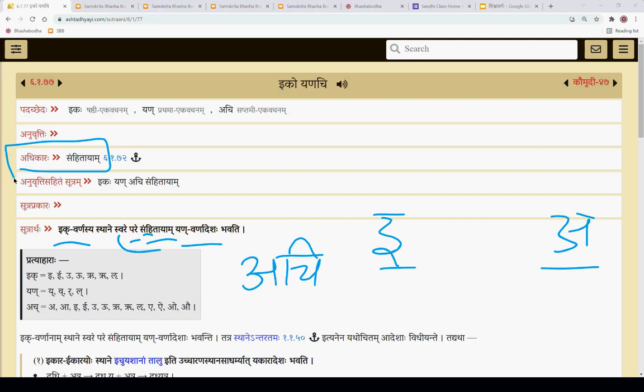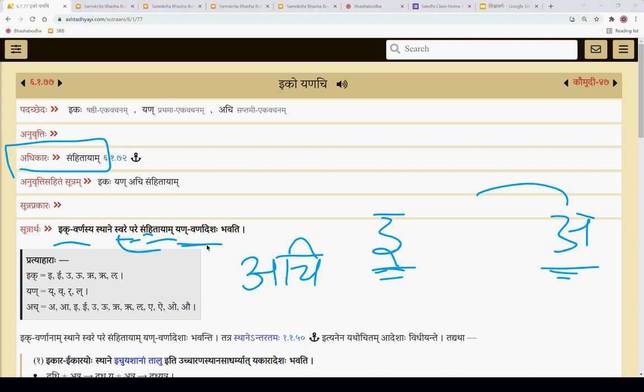Under that, if one of the ik letters is there first and then a swara comes after it, for example A, then yan iti varnadesha bhavati. Yan means one of the varnas in the yan pratyahara comes as a substitute here.